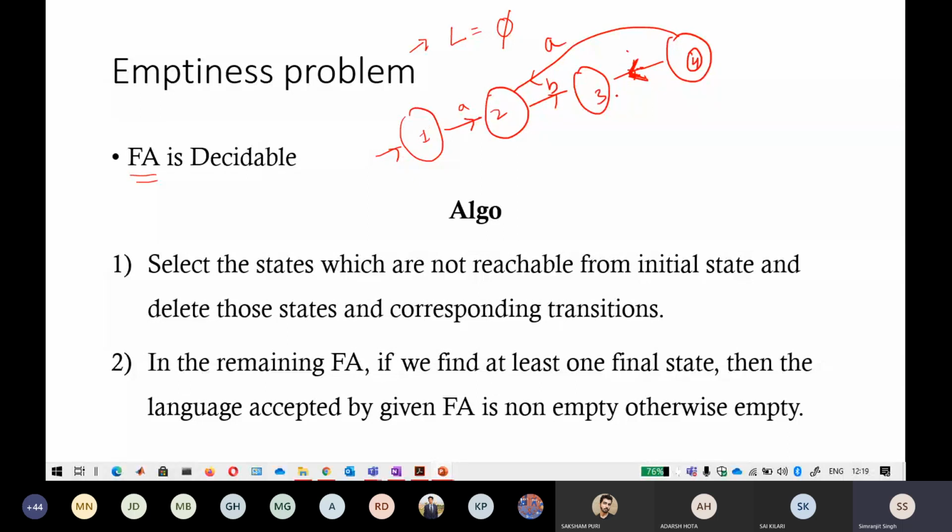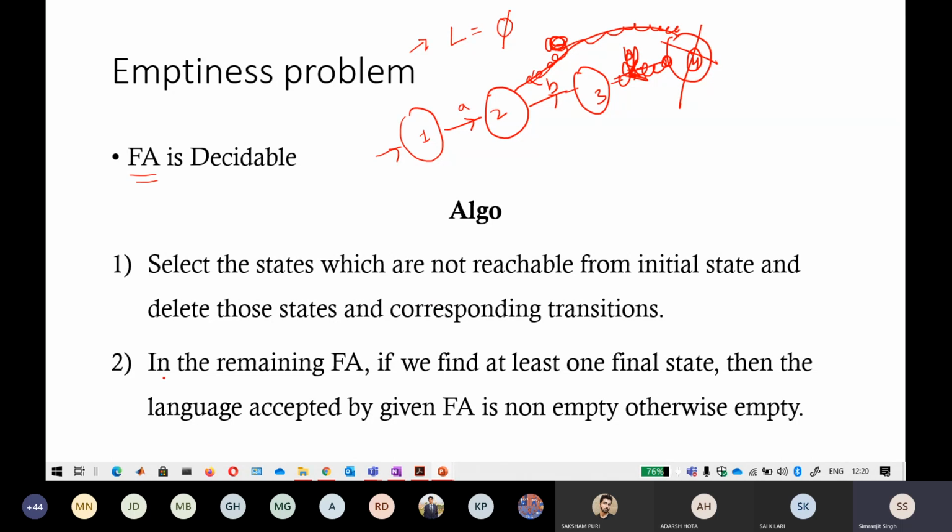This arrow here is reversed, and you cannot reach state 4 from the initial state. You can reach state 2 and state 3, but not the 4th state. So you delete that state, and the corresponding transitions originating from it should also be deleted.